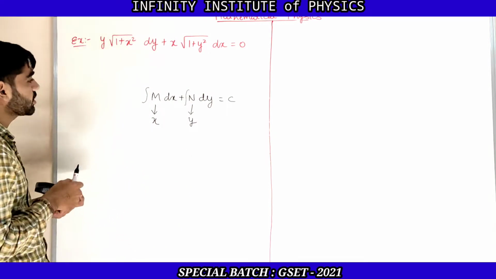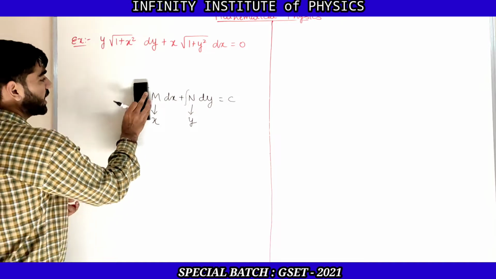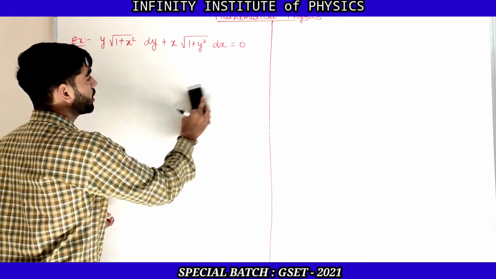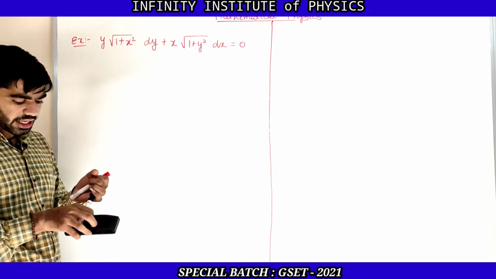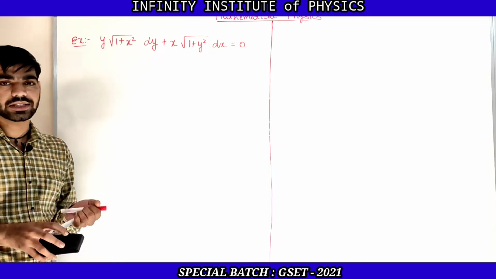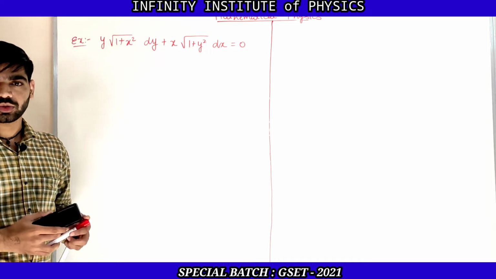Now here the given example is y into square root of 1 plus x square dy plus x into square root of 1 plus y square dx is equal to 0.